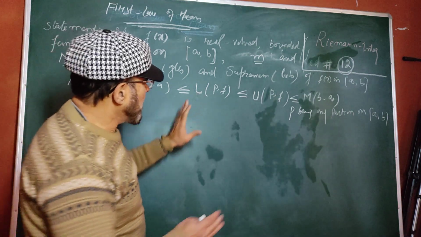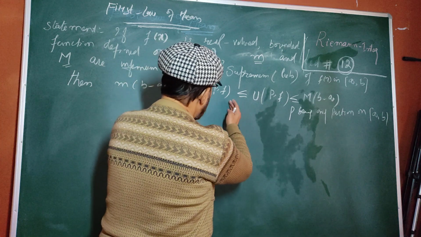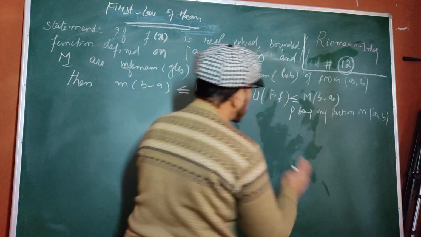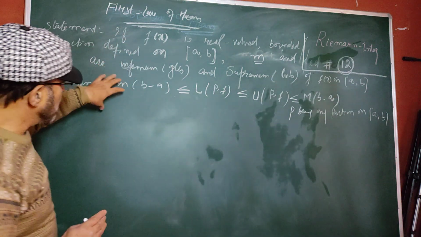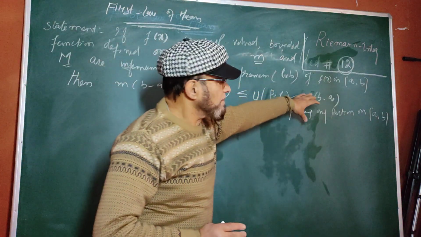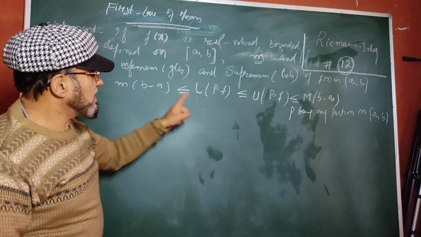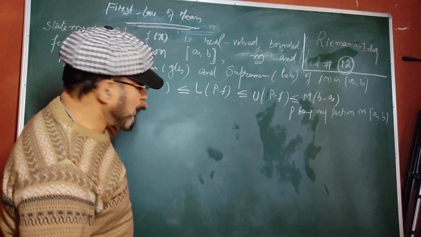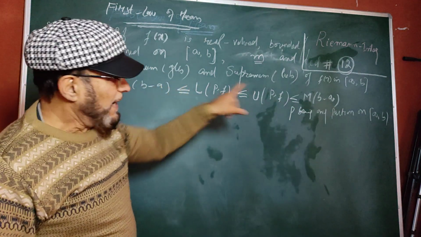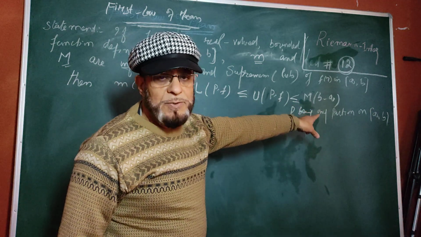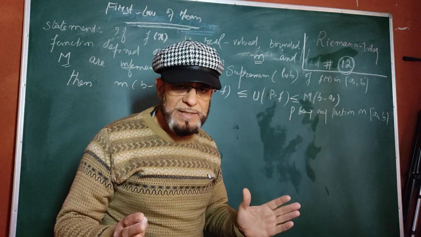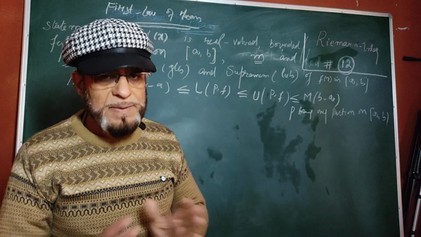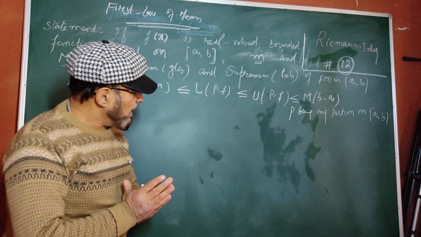आप देख रहे हैं कि ये set of lower Riemann sums and set of upper Riemann sums, they are caught between this and this. Small m times (b minus a) and capital M times (b minus a) means this remains there, the GLB, and that remains LUB. So we say that the set of lower Riemann sums and the set of upper Riemann sums lie between.